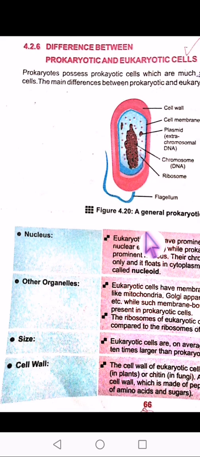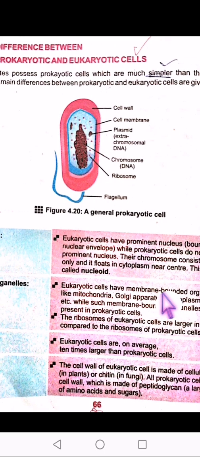As we know about the nucleus, we have studied in detail the structure. While prokaryotic cells do not have any prominent nucleus, their chromosome only consists of DNA and it floats in the cytoplasm. This region is called nucleoid. If we talk about the region, it is called nucleoid in prokaryotes. Other organelles. Eukaryotic cells have membrane-bound organelles like mitochondria, Golgi apparatus, endoplasmic reticulum, while such membrane-bound organelles are not at all present in the prokaryotic cells.